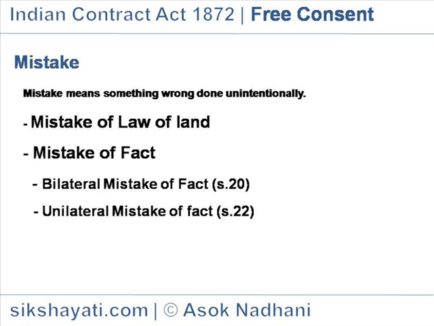Agreement void. The agreement under bilateral mistake is void. However, an erroneous opinion as to the value of a thing is not considered as mistake of fact. Unilateral mistake. Unilateral mistake arises when only one party is mistaken. A contract arising out of unilateral mistake is neither void nor voidable unless it is brought about by the other party's fraud or misrepresentation.